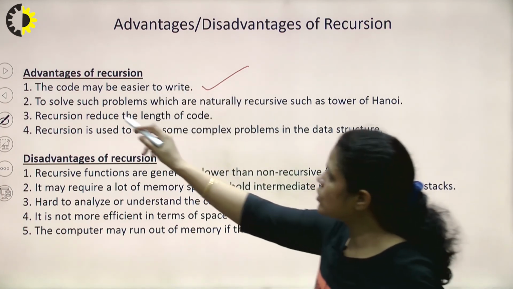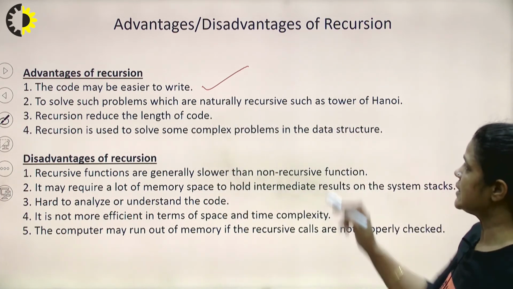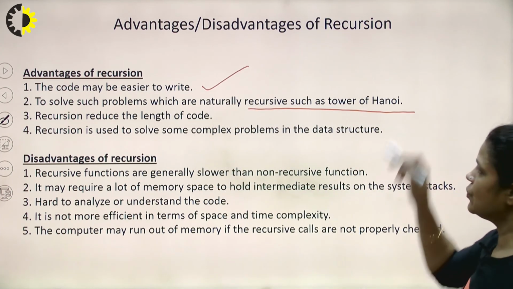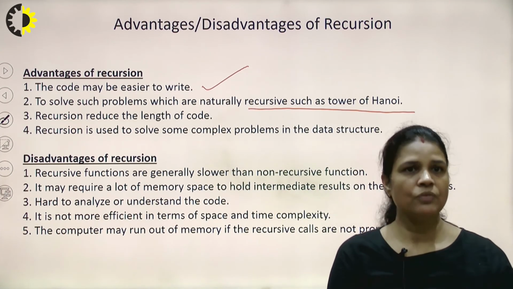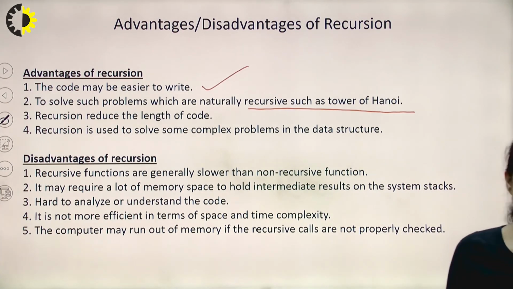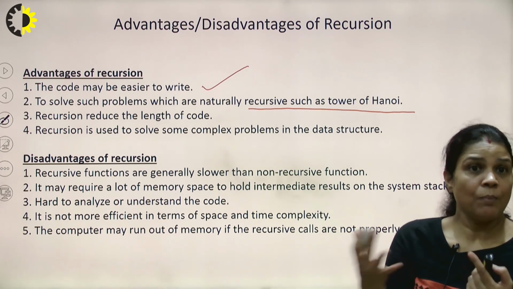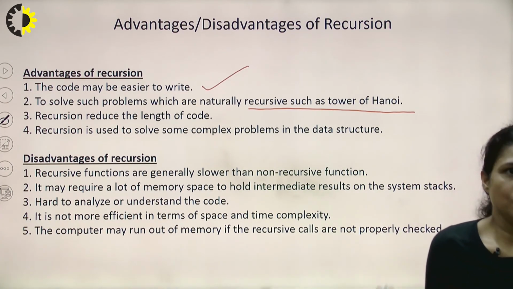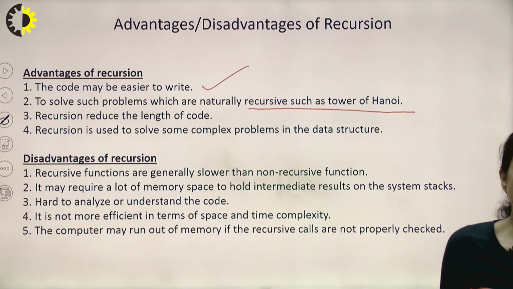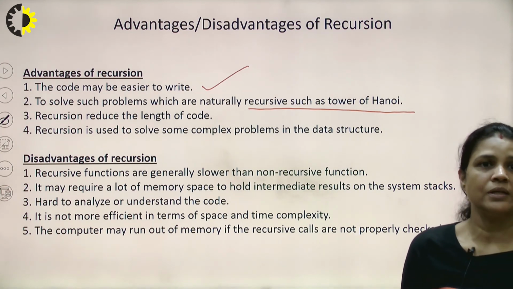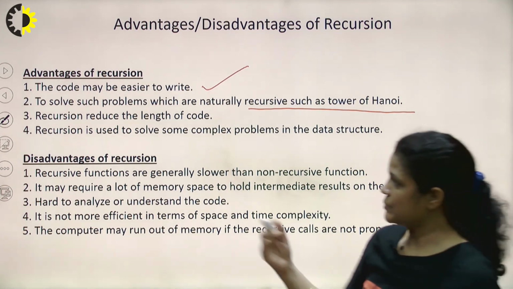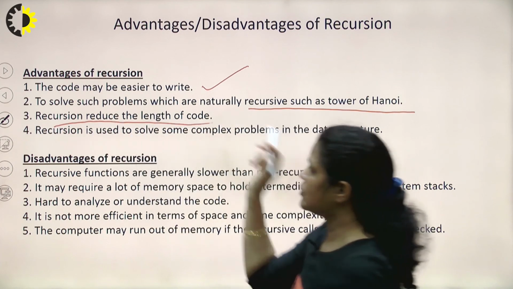Okay, it solves problems which are naturally recursive, such as the Tower of Hanoi problem. So whenever we want to solve problems which can be divided simply into sub-problems, those problems can be very naturally solved with recursion, right? Recursion reduces the length of the code.